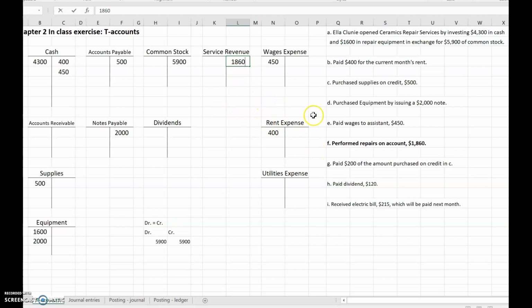And so we did the work. We're billing them for it. That's what on account means. So that means our customer owes us. That's accounts receivable. Accounts receivable is going up. Our customers owe us more because we've done work and they've got to pay us later for it. Accounts receivable is an asset with a debit balance. So it goes up by putting the amount on the debit side of the T.